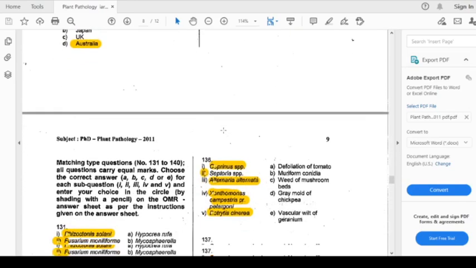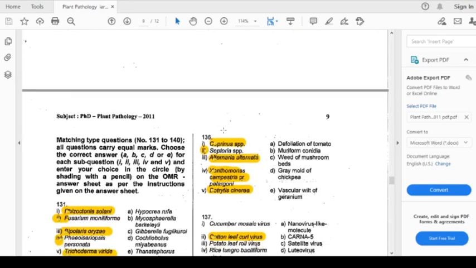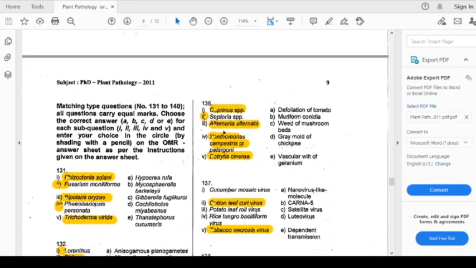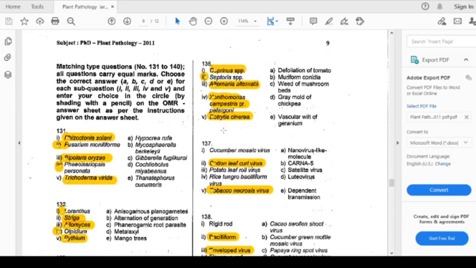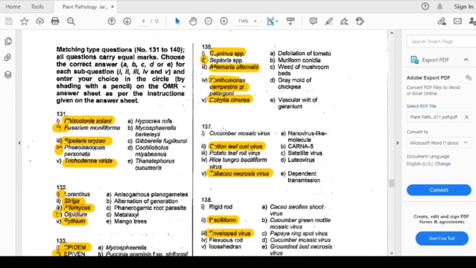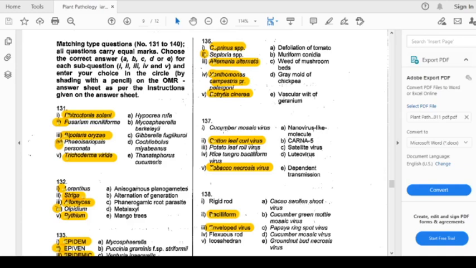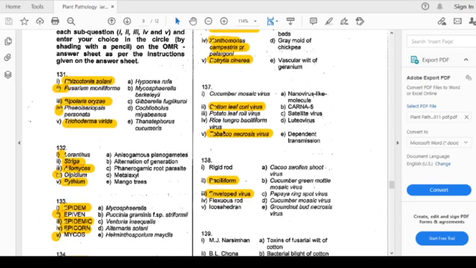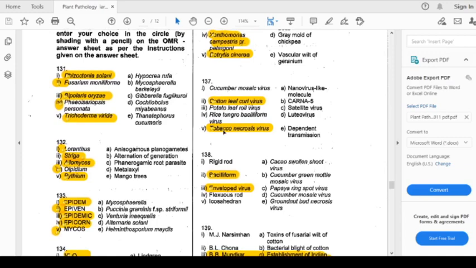Now we will come to the matching type questions, question number 131 to question number 140. All questions carry equal marks. Choose the correct answer A, B, C, D, or E for each sub-question 1, 2, 3, 4, 5, and enter the choice by shading the circle with a pencil on the answer sheet as per the instructions given on it. Now we will solve the matching type questions.